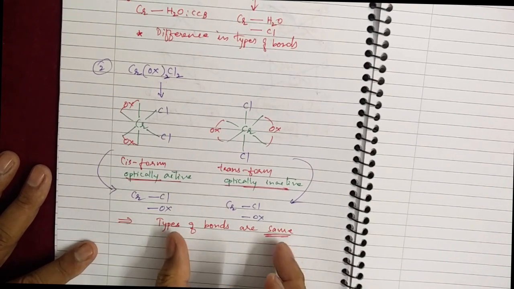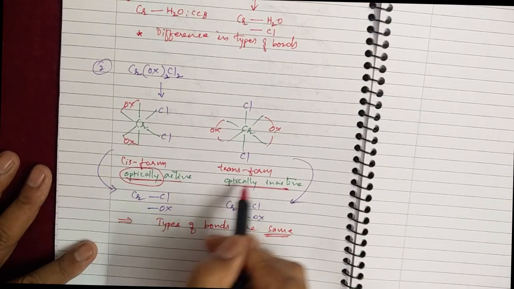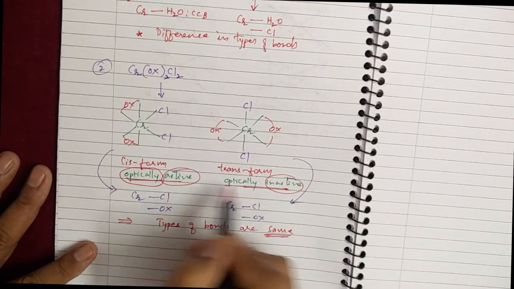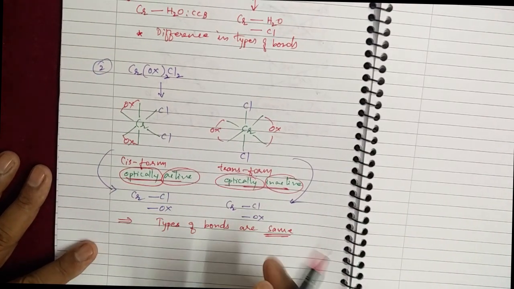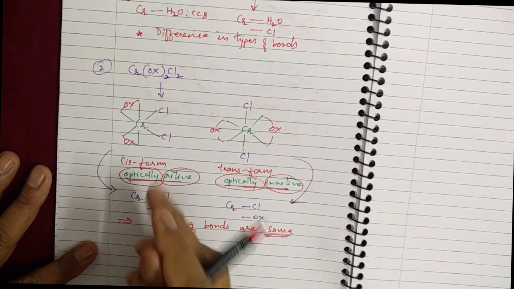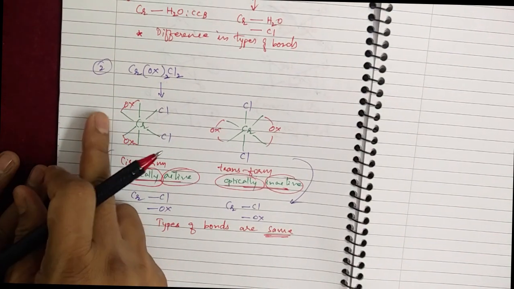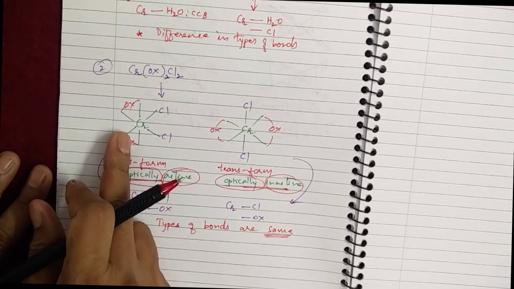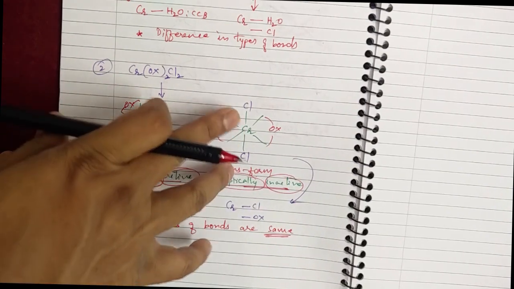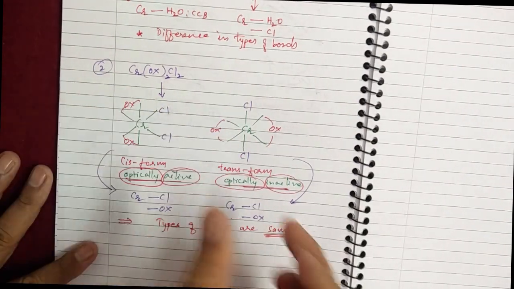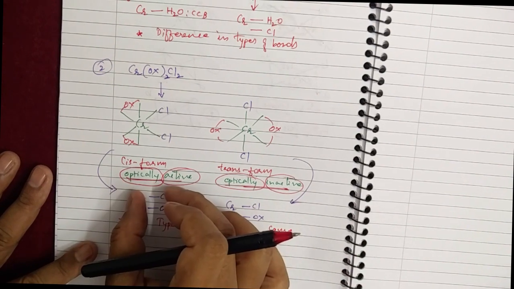See here, though the bond types are the same, the property is changing optically. One is optically active, another one is optically inactive. The reason for this is, see here, two particles of the same type are on the same side, oxalate one side, Cl one side. Here oxalates are opposite of each other, Cl are also opposite of each other. So this may be the reason for this distinctive property.